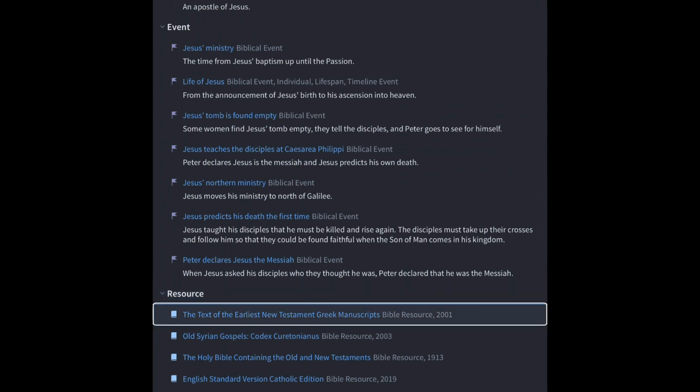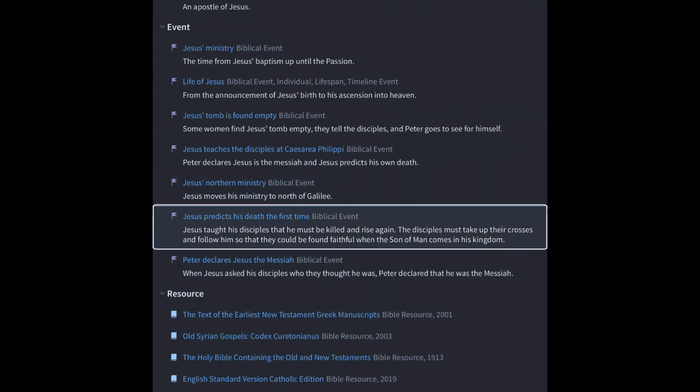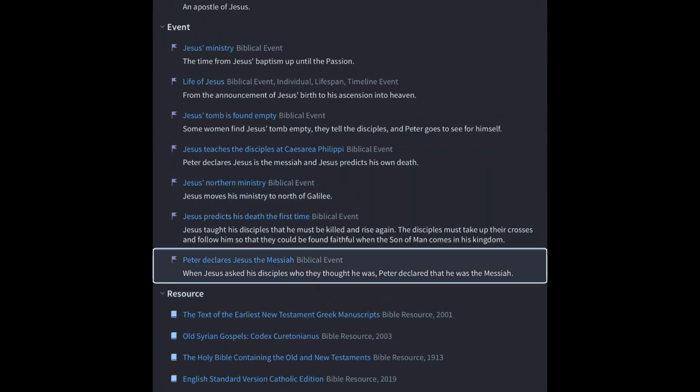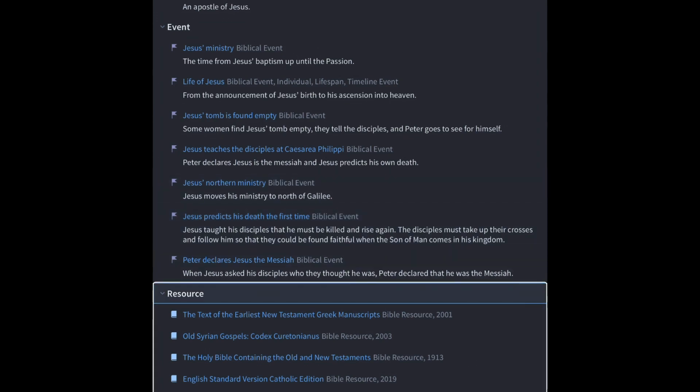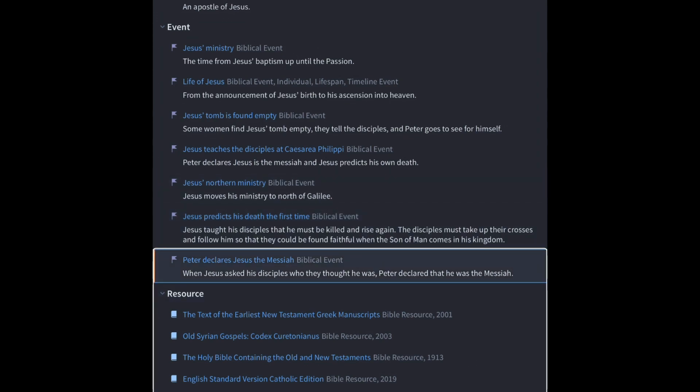Resource: the text of the earliest New Testament Greek resource. Peter declares Jesus is the Messiah, biblical event. When Jesus asked his disciples who they thought he was, Peter declared that he was the Messiah. And see, so it just sits there.